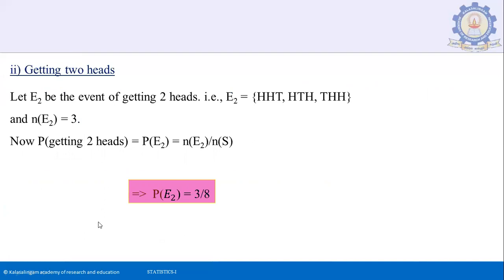Second subdivision, getting 2 heads. Let E2 be the event of getting 2 heads. So E2 includes head, head, tail; head, tail, head; tail, head, head. That is, the number of elements in E2 is 3. Required probability of getting 2 heads is P of E2, n of E2 by n of S, that is 3 by 8.